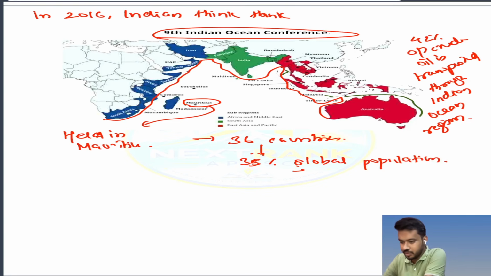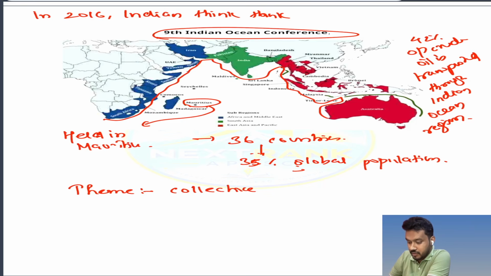सो एग्जाम में क्या पूछ सकता है? हमसे पूछ सकता है कि 9th इंडियन ओशन रीजन कॉन्फ्रेंस थी, वो कहाँ पे हुई थी? मॉरिशस में हुई थी। ठीक है, उसकी थीम क्या थी? अगर पीवाईक्यूज को आप लोग देखोगे, so will find that so many questions have been asked on the theme. In my coming videos I will also have a PYQ analysis. So the theme was collective stewardship for Indian Ocean governance.